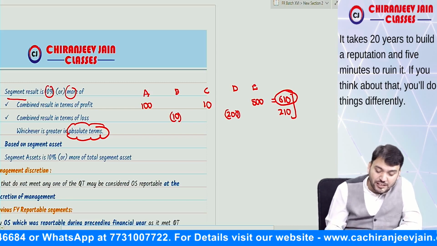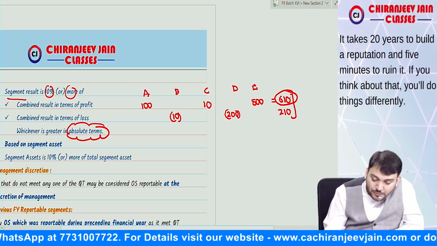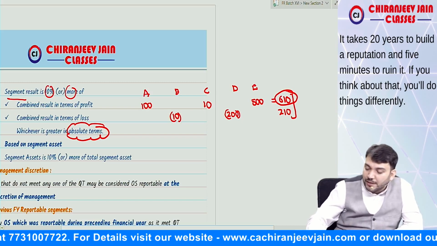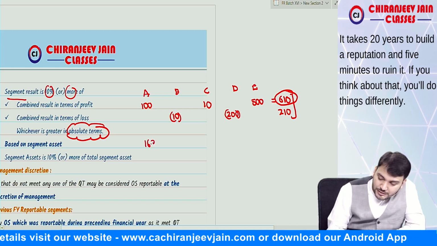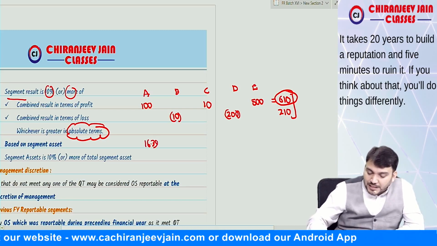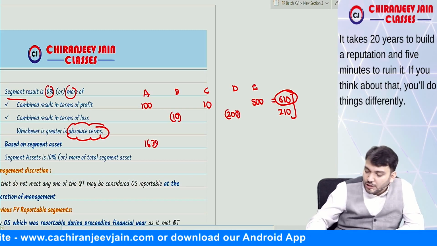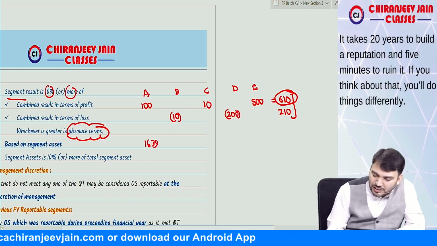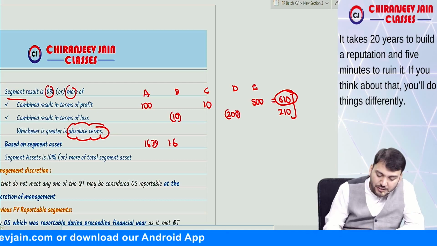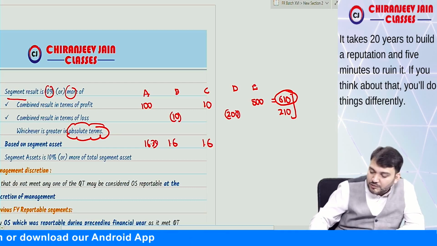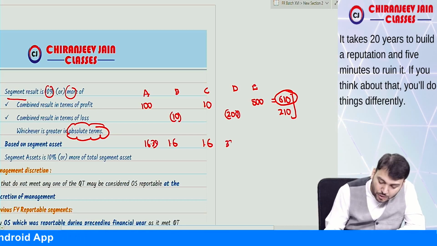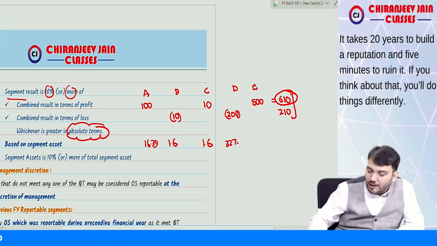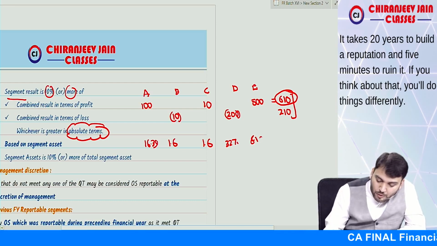Now take the percentage against 610. 100 divided by 610 is 16.39%. 10 divided by 610 is 1.6%. The other 10 will also be 1.6%. 200 divided by 610 is 32.78%. 500 divided by 610 is 81.96%.